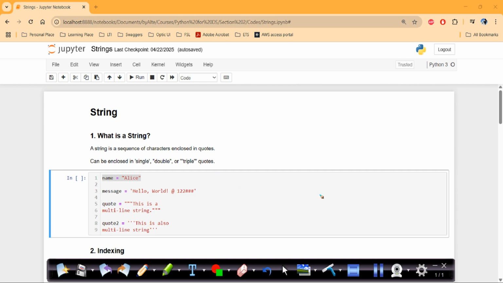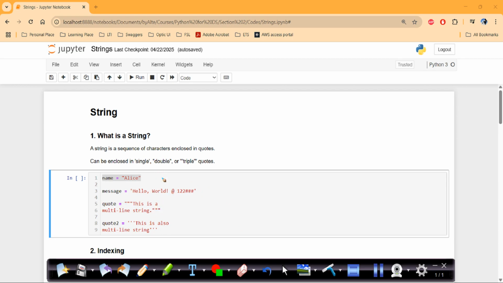Okay. So to show you quickly the code, right? This is the different ways of assigning the string. We can give the double quotes, we can give the single quotes, and inside the string all special characters we can give, and spaces also we can give. Always remember that a space is also considered as one character in the string. So triple double quotes we can also use. Basically, triple double quotes and triple single quotes will be used when we have paragraphs or sentences like that.